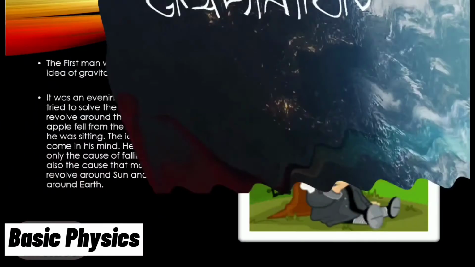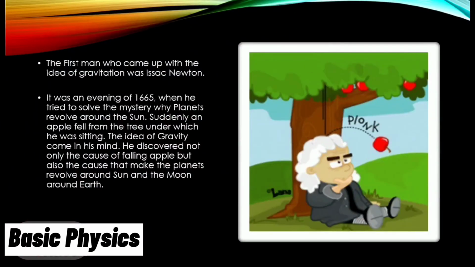The first man who came up with the idea of gravitation was Isaac Newton. It was an evening of 1665 when he tried to solve the mystery of why planets revolve around the sun. Suddenly an apple fell from the tree under which he was sitting. The idea of gravity came to his mind. He discovered not only the cause of the falling apple, but also the cause that makes the planets revolve around the sun and the moon around Earth.